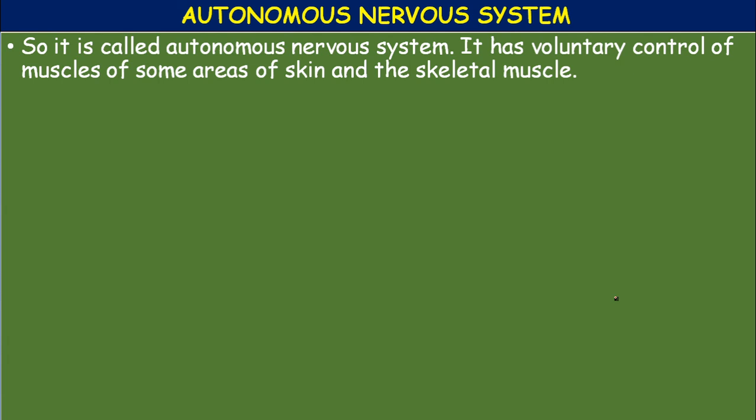The nerves controlling involuntary actions of smooth muscles and certain glands, while sleeping or awake, constitute the autonomic nervous system. Okay, I repeat. The nerves controlling involuntary actions of smooth muscles and certain glands while sleeping or awake, together constitute the autonomic nervous system.